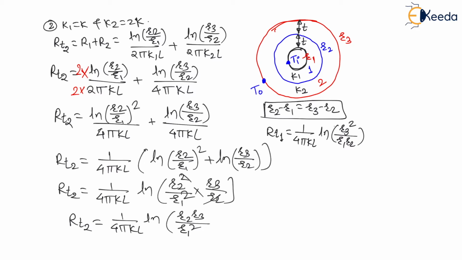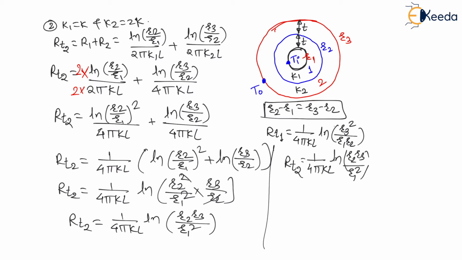Here there will be a square. Here I forgot to write square because it is R2 divided by R1 whole square. No, R2 square divided by R1 square. Therefore, R2 R3 divided by R1 square. This is how the total resistance in the second case will be. Now this total resistance in the second case is equal to 1 upon 4 pi KL into ln of R2 R3 divided by R1 square. Right.